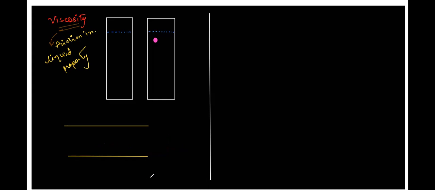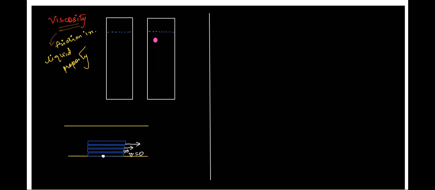We have a cylinder, or a pipe through which a liquid is flowing. Now this liquid has several layers. One layer which is in contact with the solid below is said to have zero velocity, while the layers above it are of course moving, right?